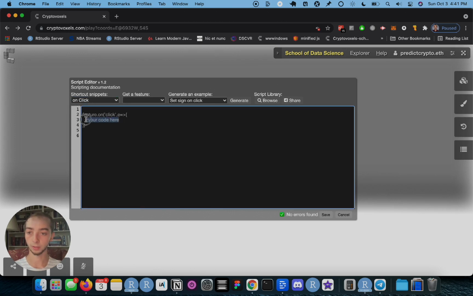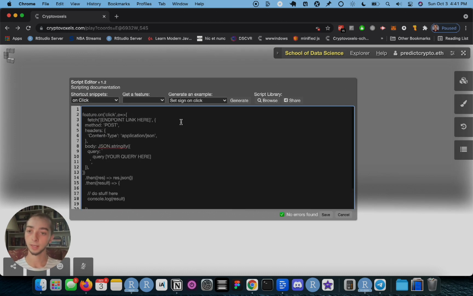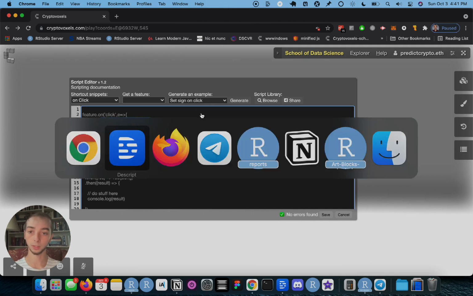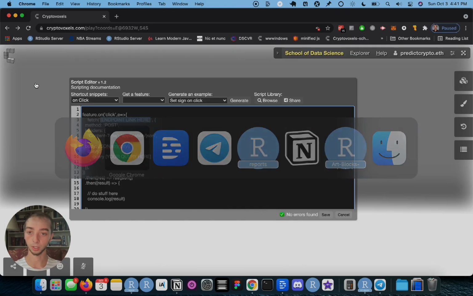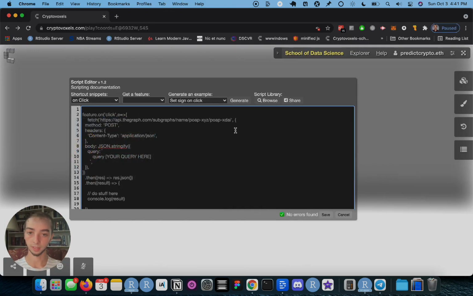So I'm going to take the comment that says your code here and I'm going to replace it with our code. And then in here, now we have 2 points for you to replace with basically any query from the graph that you would want. So the first one up here is going to be the URL of the endpoint. So I'm going to go back in here and it's going to be the same one that we put into this web application before. So I'm going to copy and paste that in there.